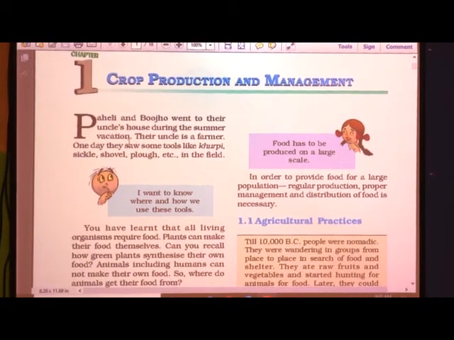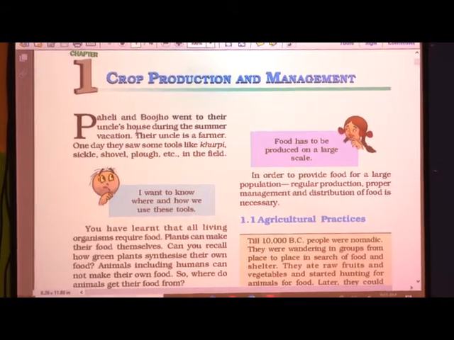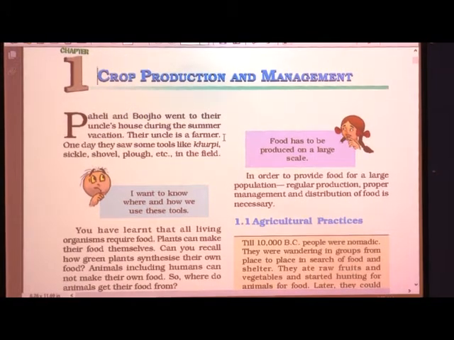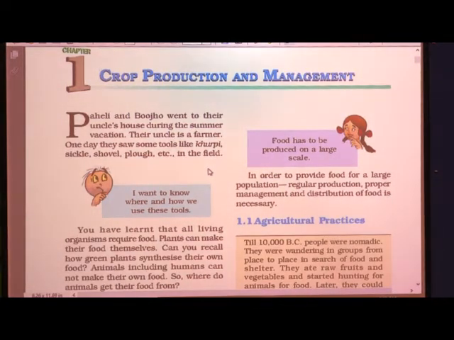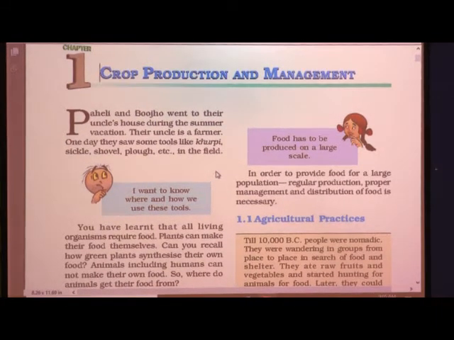In the same way, Paheli and Bhujo went to their uncle's house. Their uncle is a farmer. One day they saw some tools like kurfi, sickle, shovel, plow, etc. in the field. All these tools they found in the field.